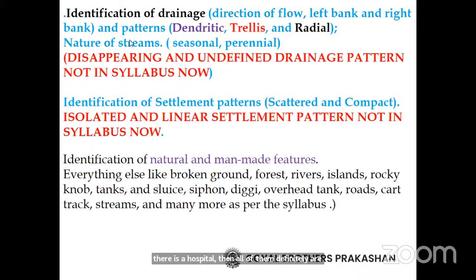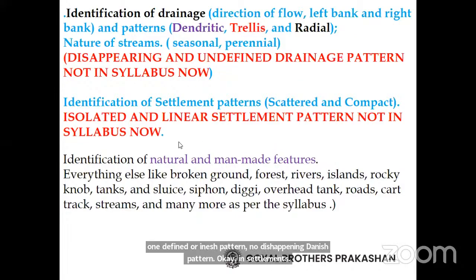Now in drainage pattern, okay, dendritic, trellised and radial, no undefined drainage pattern, no disappearing drainage pattern. Okay, in settlements, we do not have isolated and linear settlement.